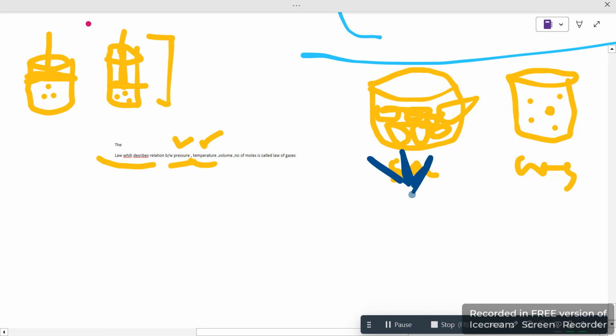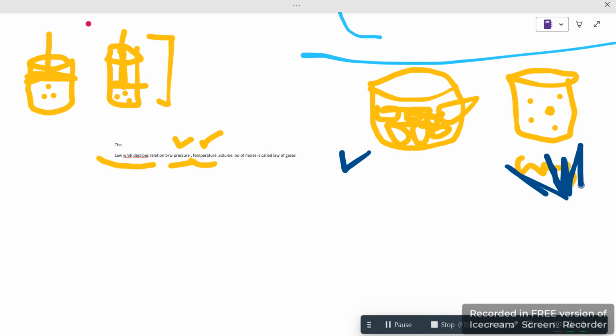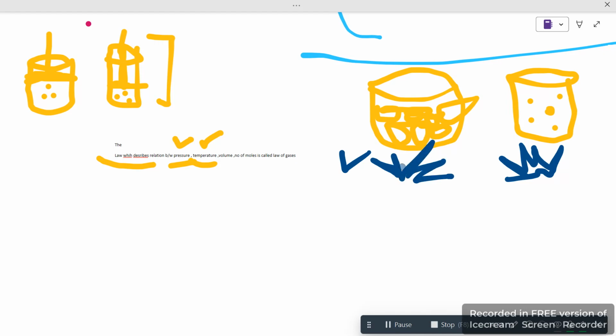In a solid, if we provide temperature, for example we are giving them heat, the solid requires more heat. If we talk about the gas, we are also giving heat to this, but gas particles are very far from each other, so they will get affected very quickly, within minutes. But a solid requires time to break, time to change its state. So solid particles are tightly packed, so they need more temperature.